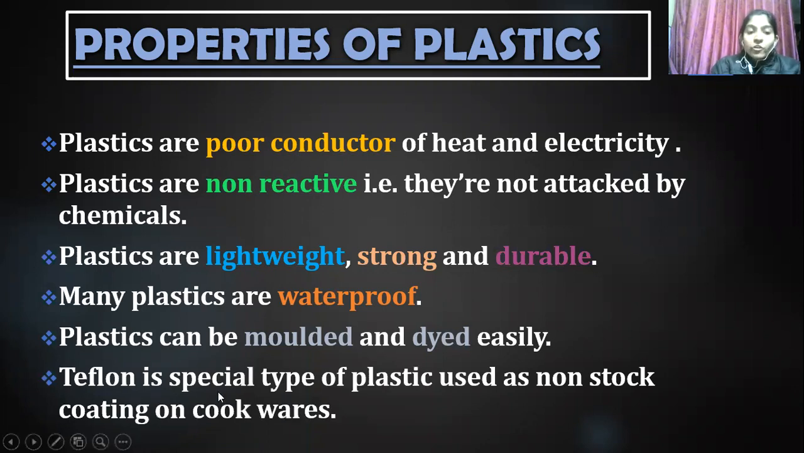Next, Teflon is a special type of plastic used as non-stick coating on cookware, like in a non-stick kadai or cooker. Teflon coating is there. Is it clear? Yes, ma'am. Okay. Now tell me what happens when plastic is heated. When plastic is heated, it will burn with black smoke. Very good. So what are the problems with excessive use of plastics?